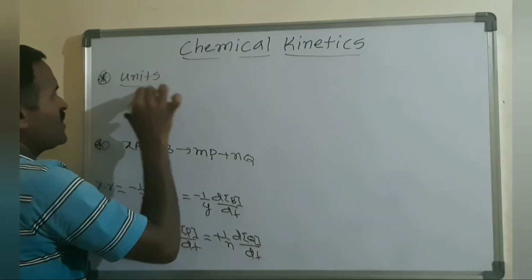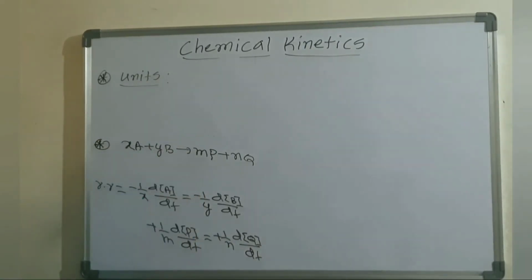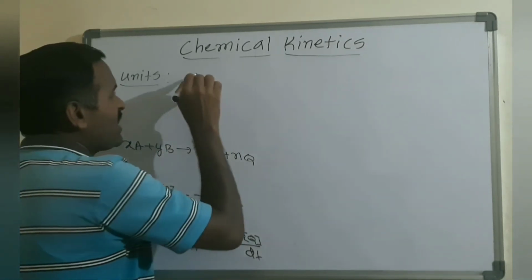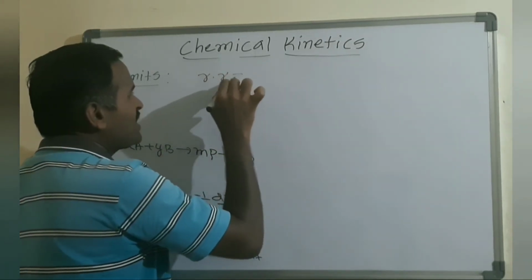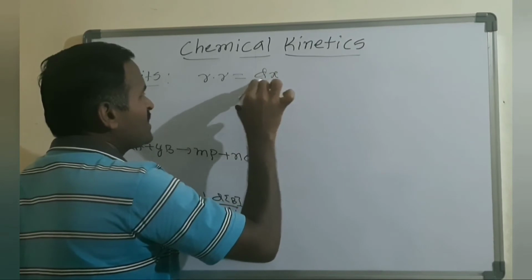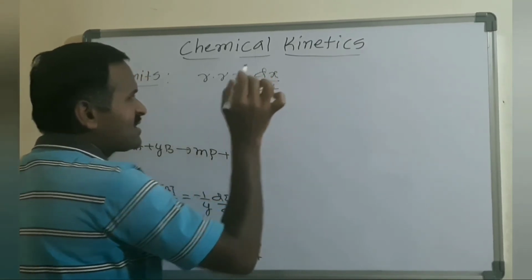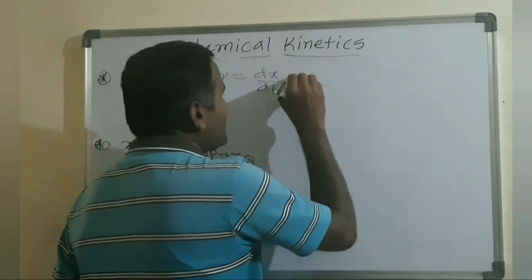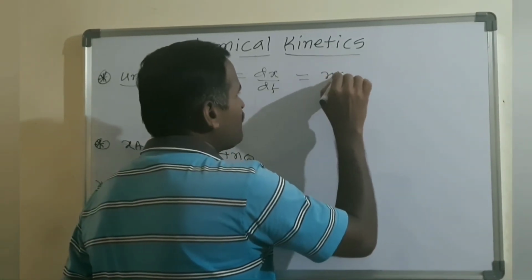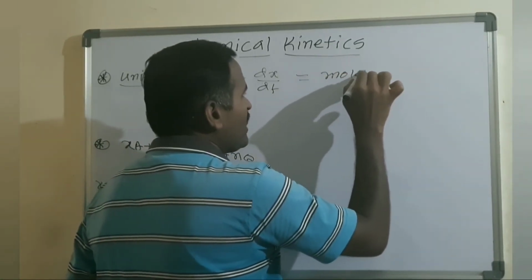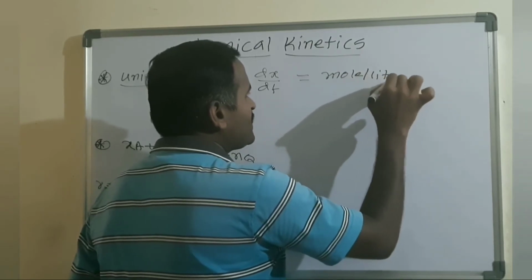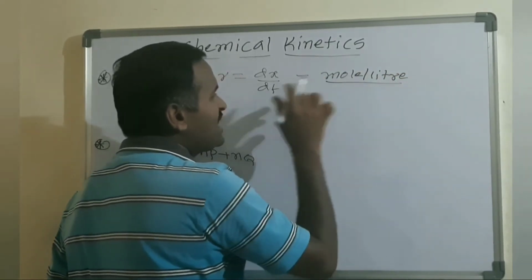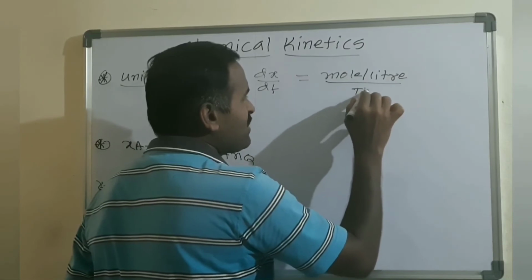You can write the units of rate of reaction. Generally, rate of reaction is nothing but dx by dt, or delta x divided by delta t, depending upon the time interval. Even I can write this as moles per liter, and dt is simply time.